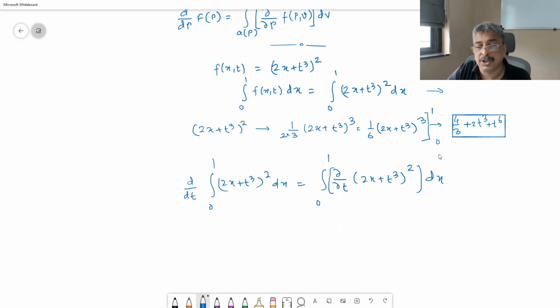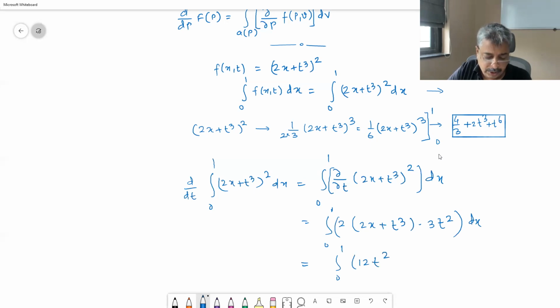So we have to differentiate this quantity with respect to t considering x constant. So integral 0 to 1 of 2 times (2x + t^3) into 3t^2 dx, which is equal to integral 0 to 1 of 12t^2 x + 6t^5 dx,